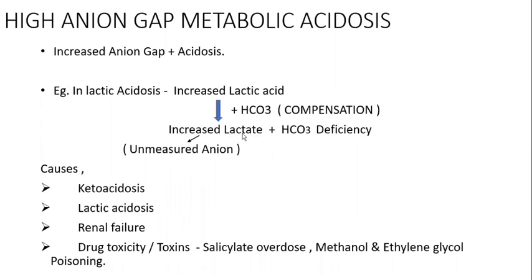We have seen this lactate is also an unmeasured anion, and this unmeasured anion increases. If the unmeasured anion increases, what happens to the anion gap? It will increase, so it causes high anion gap. And also there is bicarbonate deficiency. This bicarbonate deficiency causes the metabolic acidosis. So we get high anion gap metabolic acidosis. So causes will be